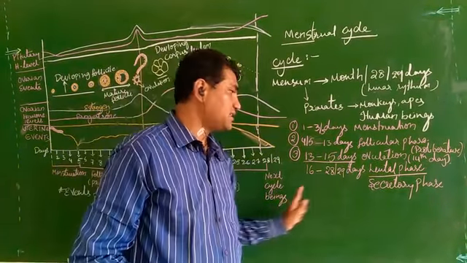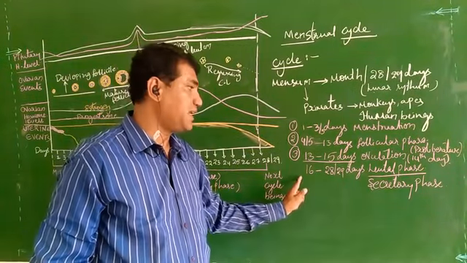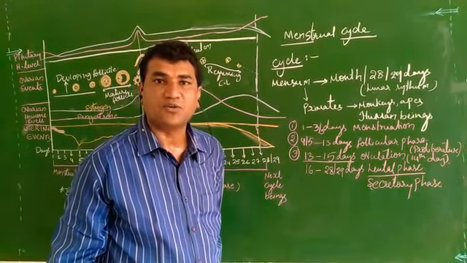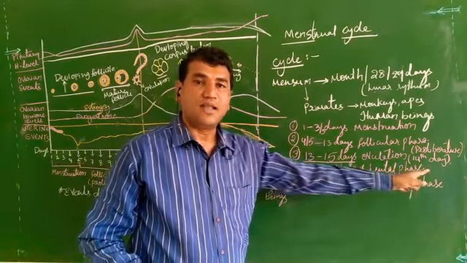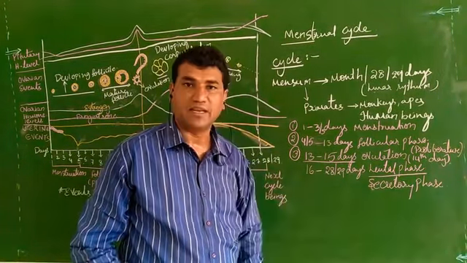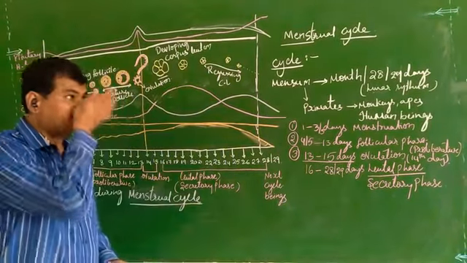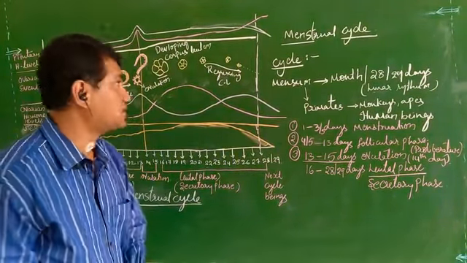The next days after the ovulation, up to the 28th or 29th day, are called the luteal phase or secretory phase. In these particular phases, what happens?